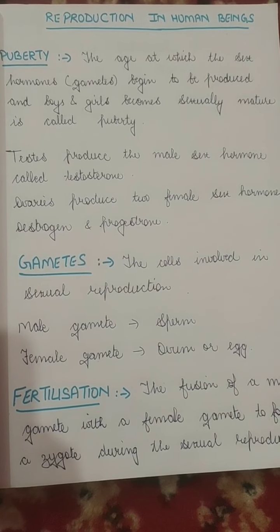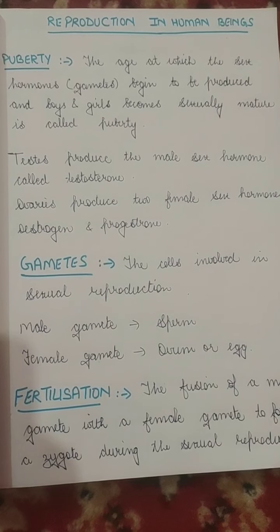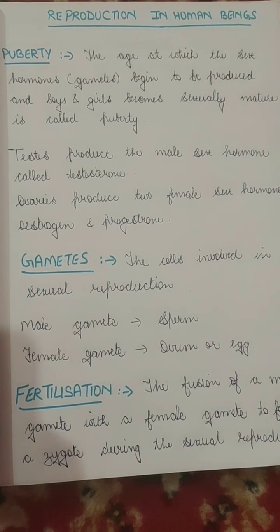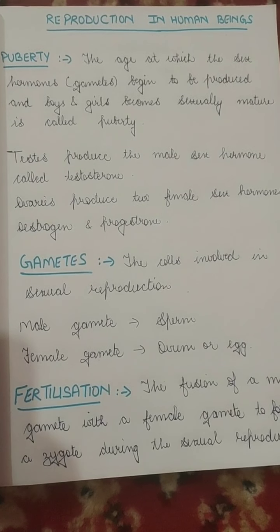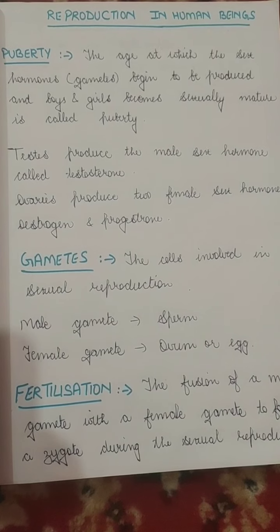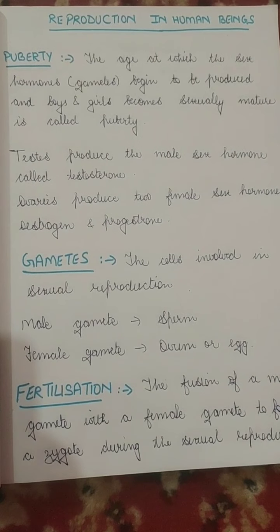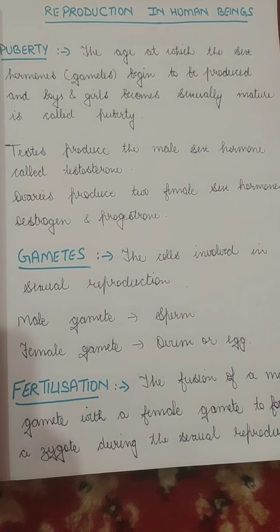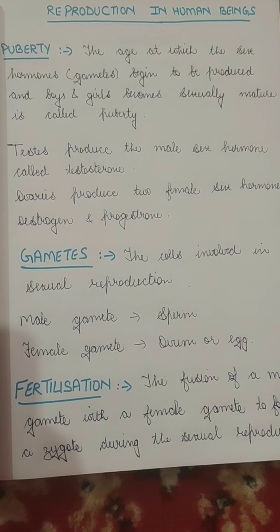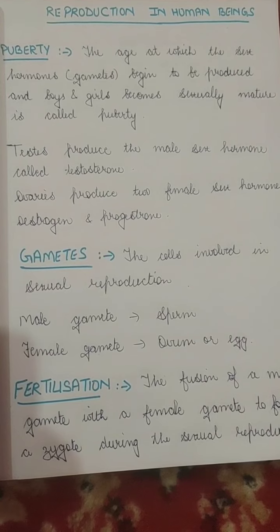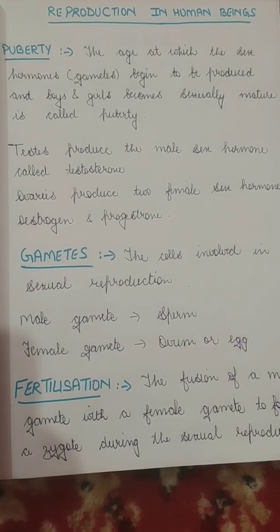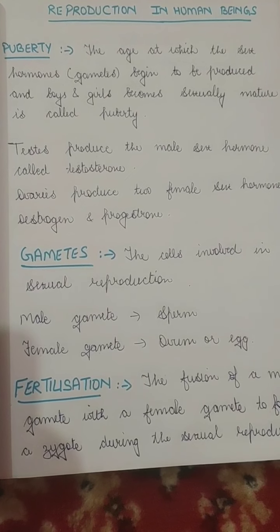For this, an individual has to be capable to undergo reproduction. When young boys and girls mature and grow up, there is a stage which is called puberty. At this stage, the individual boy and girl start releasing the sex hormone and they become sexually mature to undergo reproduction or fertilization.